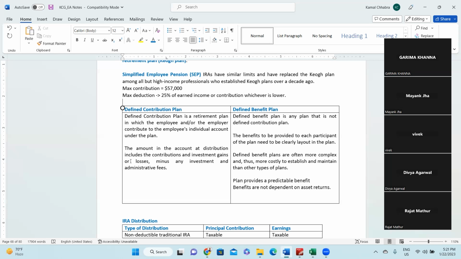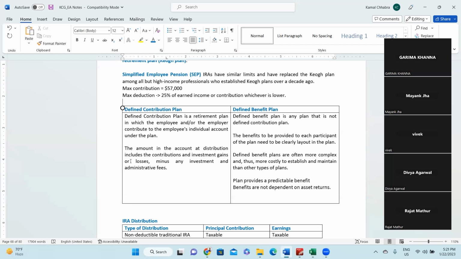So generally, small companies do not burn their hands in this category, right? But the plan provides more predictable benefits, and benefits are not dependent on the asset returns. That is kind of a mandatory benefit that the company needs to provide whether the investment earns or not, right? That is the difference between contribution and defined benefit plan.